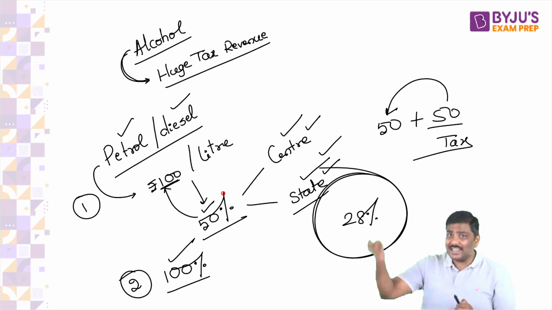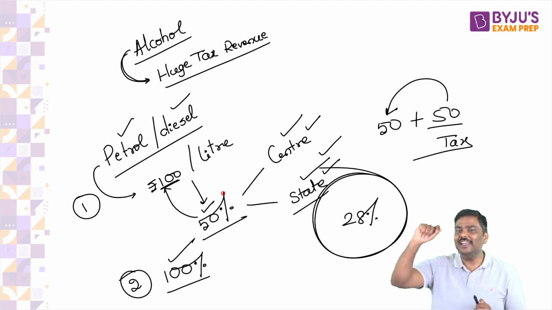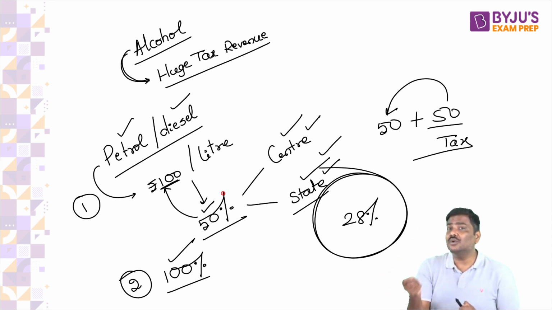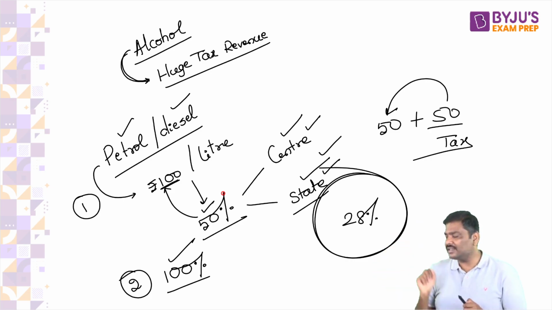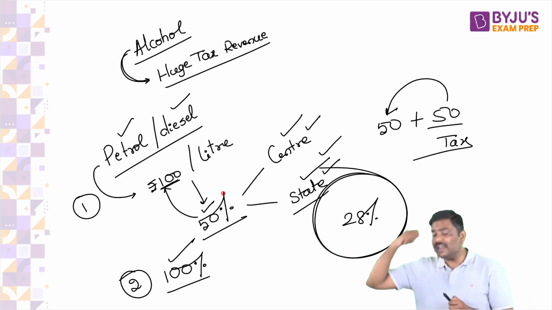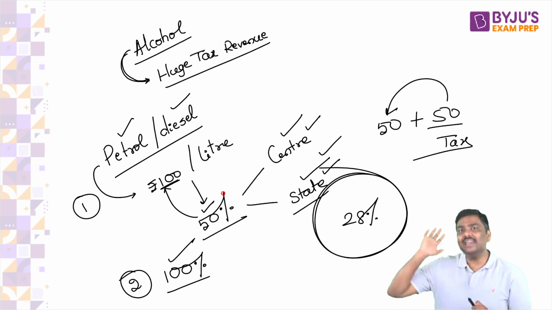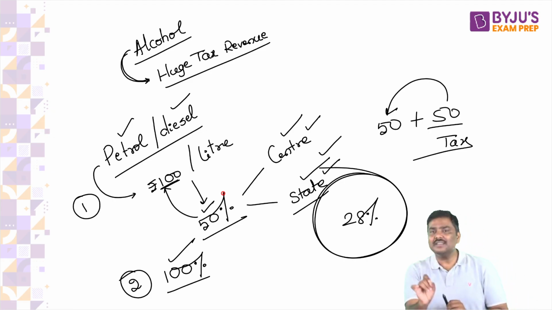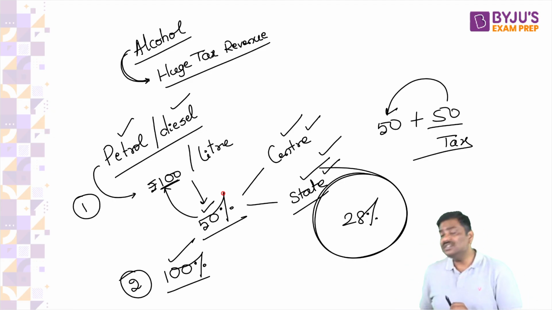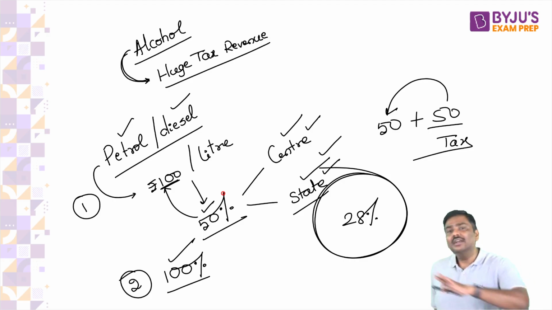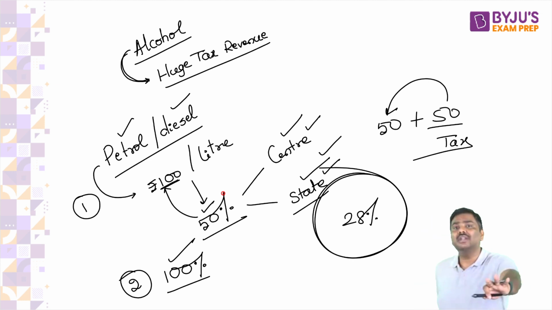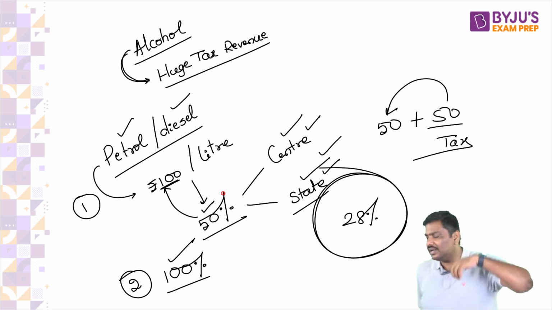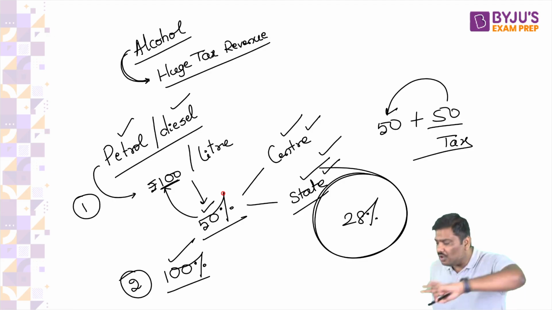Don't you think that if it is brought under GST, then suddenly the central government might find it very difficult to generate more revenues from fuel taxes? State governments might also find it very difficult to get higher revenues from fuels. That is the precise reason, please remember, why even today we do not have a GST rate on petrol and diesel. Any problem here? The central government has its own taxes on petrol and diesel, and the state government also has its own taxes on petrol and diesel.